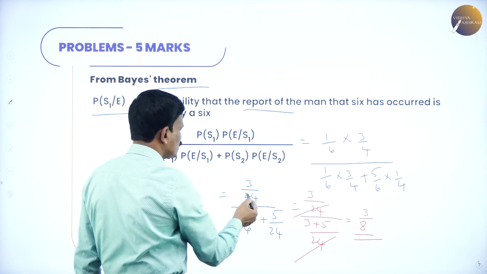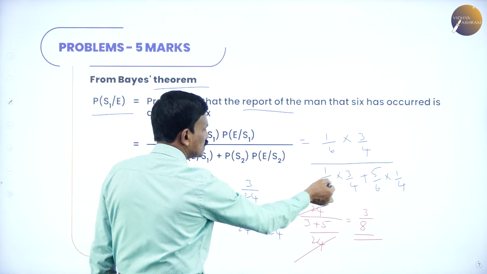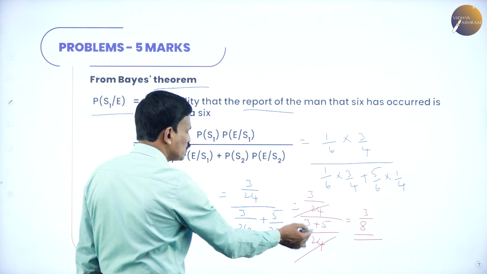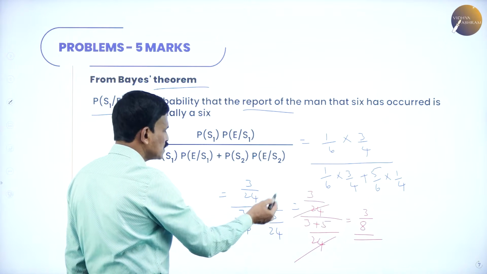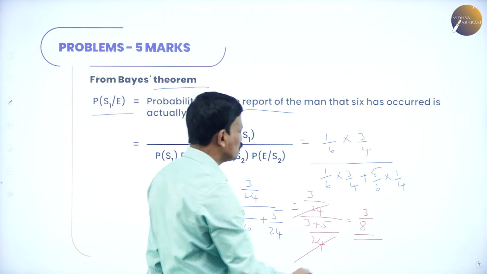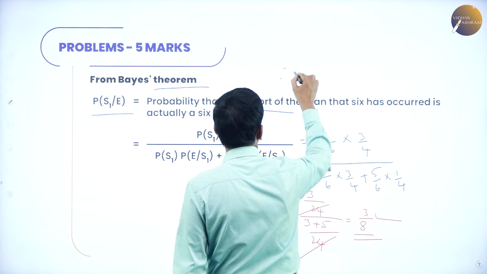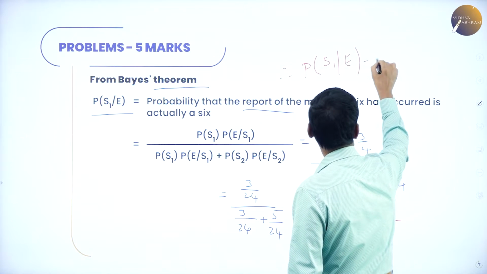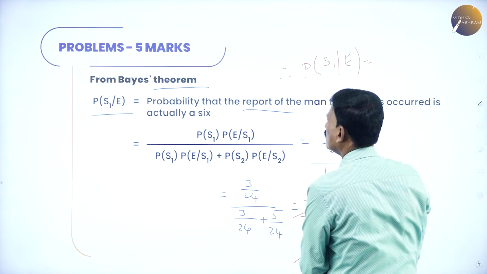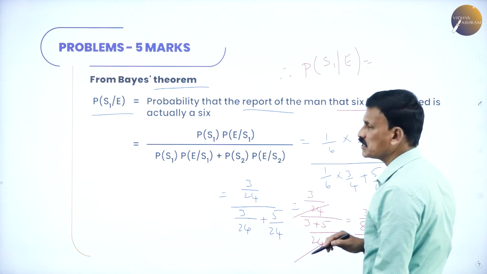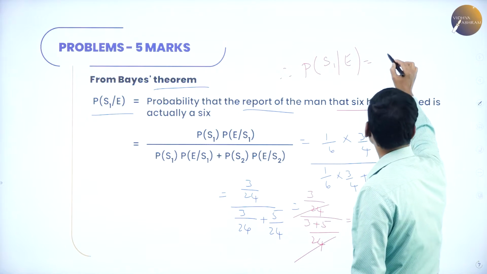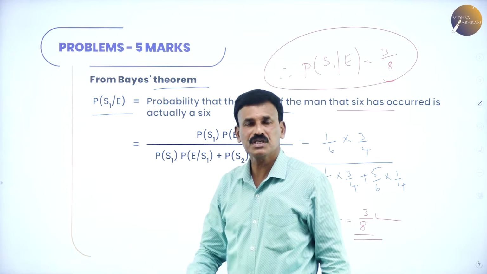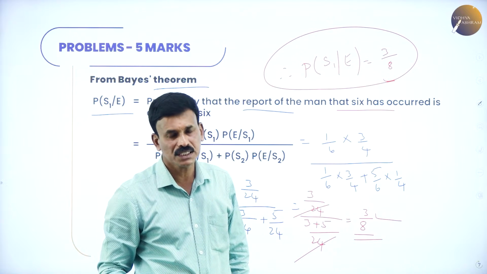Multiply: 3 ones are 3 divided by 6 fours are 24, so 3 divided by 24. 5 ones are 5 divided by 24. 24 is the LCM, so 24 gets cancelled. 3 divided by 3 plus 5 is 3 by 8. So therefore the required probability, the probability of S1 by E, that the 6 occurred and he is actually speaking the truth, is 3 by 8. So the required answer is 3 by 8.